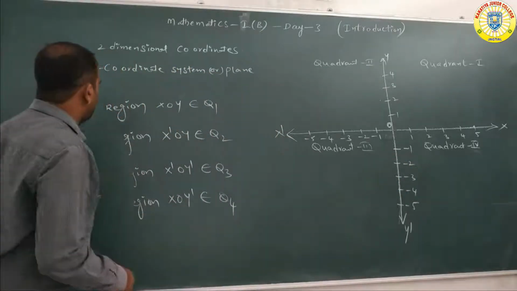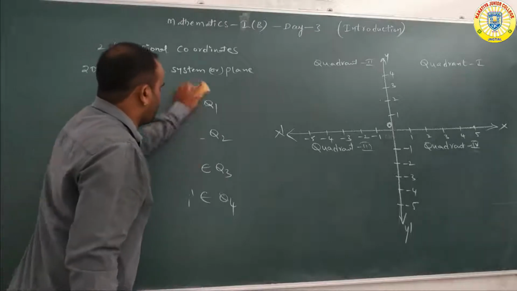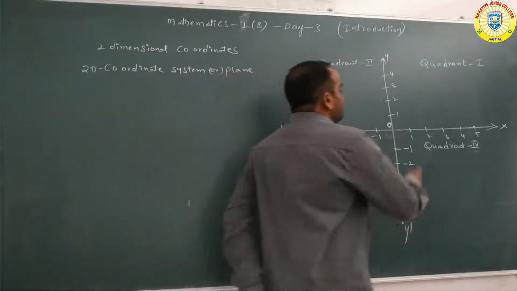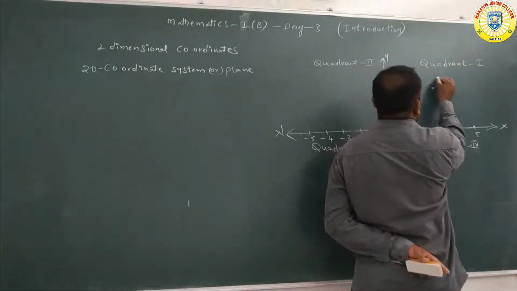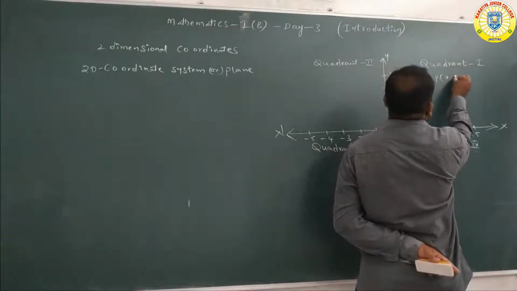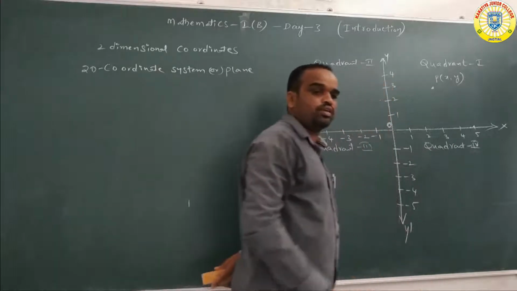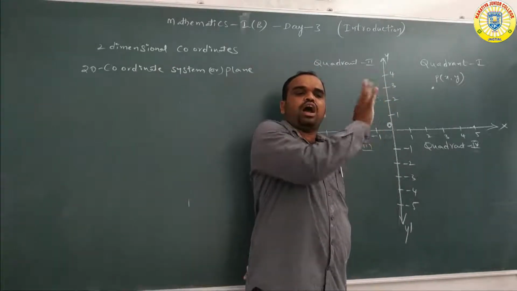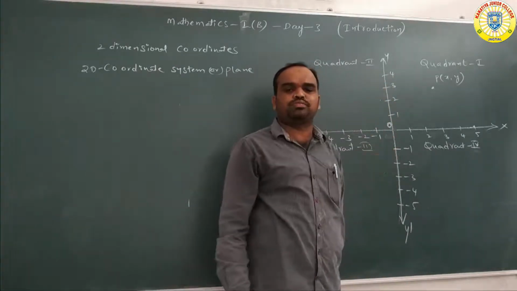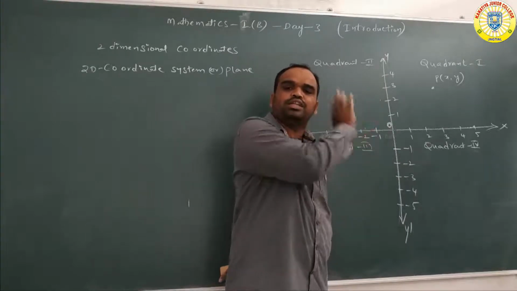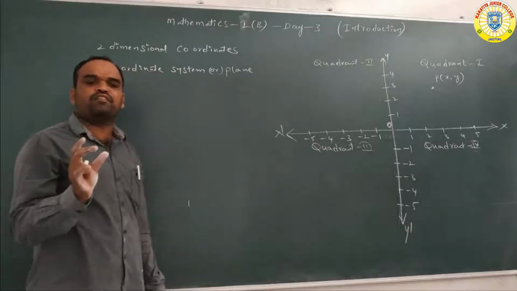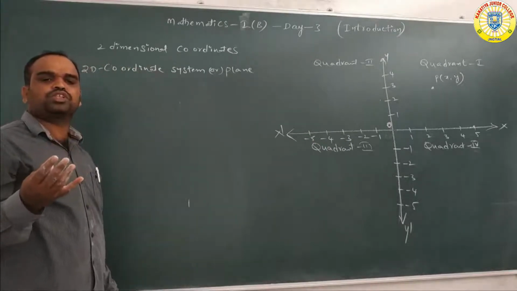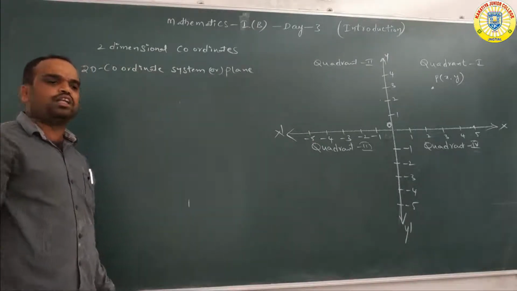Now see here, this is clearly about the coordinate system. Observe this one. In the first quadrant, suppose we are denoting one point in the plane, P of x, y. Any ordered pair of two real numbers must and should denote one point in the plane. Again repeating, the ordered pair of any two real numbers denotes one point in the plane.